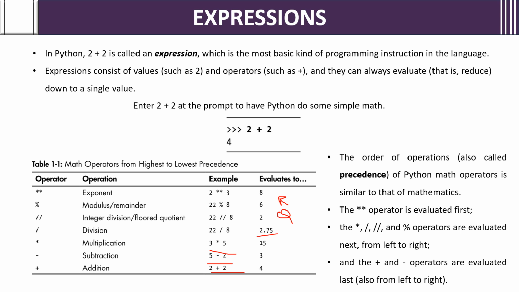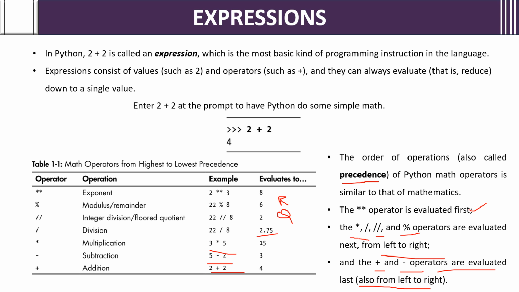There is an order of operations, also called precedence. The precedence of Python math operators is almost similar to that of mathematics, that is BODMAS will be used. See, the 2 asterisks operator, the exponent, is evaluated first. Then star, forward slash, double slash and percentage are operated from left to right only. Then plus and minus operators are evaluated last, again left to right.